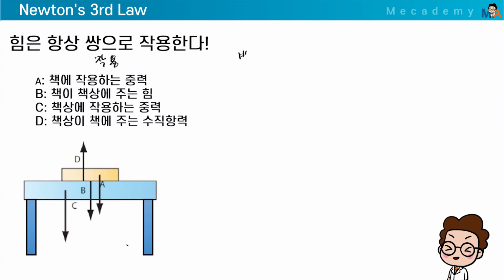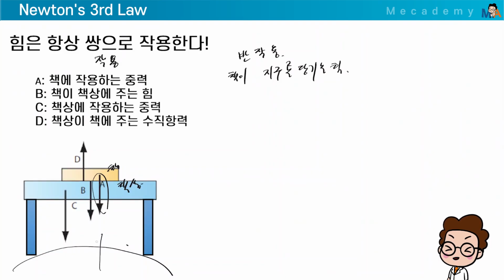Then let's find the reaction. First, the gravity acting on the book. This must be a book. This is a book and this is a desk, right? Then the gravity acts on the book. Then it's the Earth. The Earth is pulling this book, right? Then the reaction here is the force of the book pulling the Earth. Got it? It's the same. It's called A prime. This is the force exerted by the Earth.